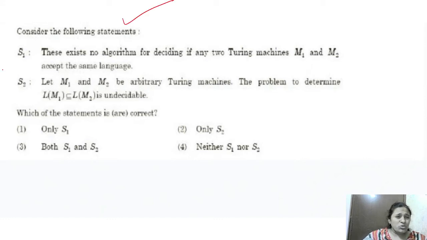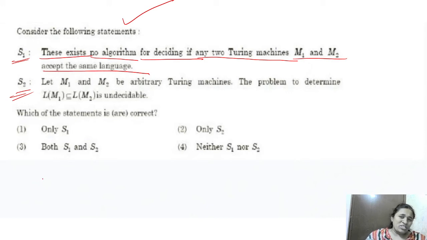Consider the following two statements, S1 and S2. S1: there exists no algorithm for deciding if any two Turing machines M1 and M2 accept the same language.